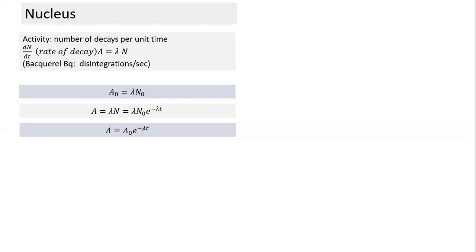Since activity is proportional to the number of radioactive nuclei, it has a similar relationship as the N relationship. So you notice this relationship, as N decreases, activity also decreases, the same exponential decay. So this formula is very similar to the N formula. In place of N, we replace A, and we get activity. After one half-life, this number becomes half, and activity also becomes half. After two half-lives, this number becomes 1/4.